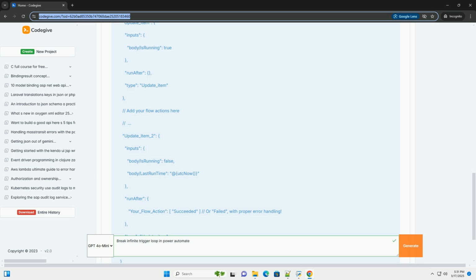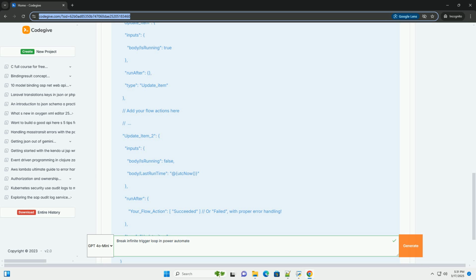The filter query ensures that you only retrieve the record for the specific flow. Condition: checks the is running field of the retrieved record. If it's true, it means the flow is already running, and the flow terminates to prevent a concurrent run. Update item, set is running to yes: if the flow is not already running, this action updates the is running field to yes to indicate that the flow is now running.